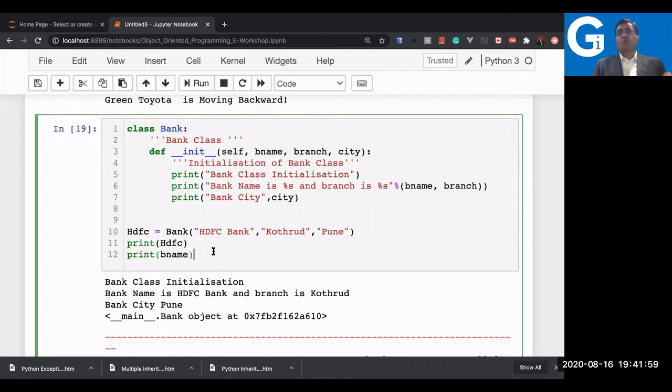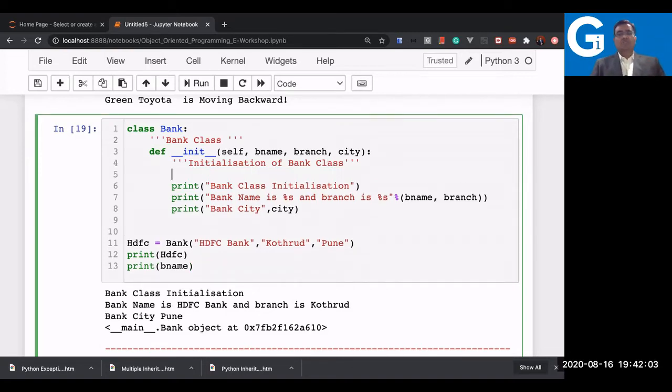And that scope can be added by defining an object variable. So here I'm going to use self.bname, or I can write any name here. I'll just say bname just for understanding. It's a bank name, and I will say here bname as I'm just passing it now. Similarly, I will define other variables.